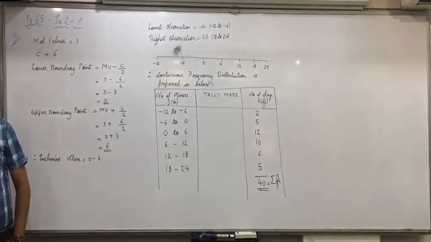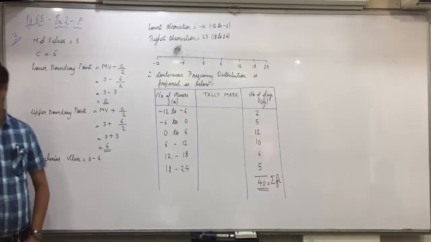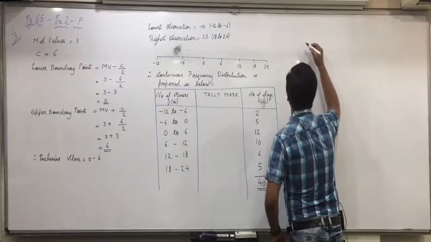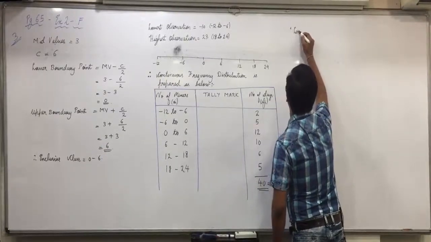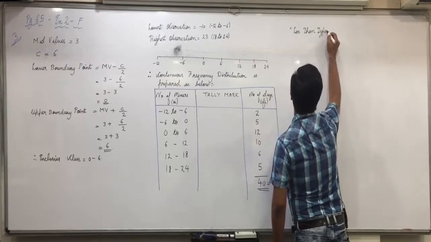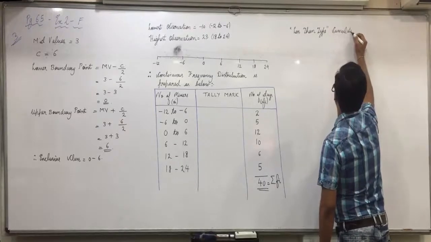Shall I take up the next point now? What else is asked in the question? After making exclusive classes, make less than and more than. So first we make less than type cumulative frequency distribution.